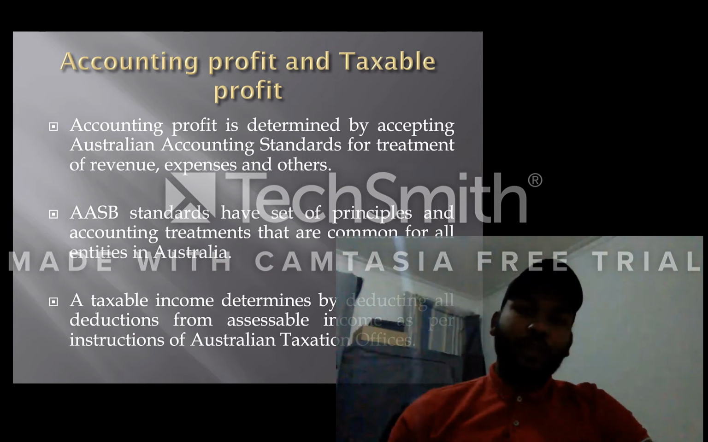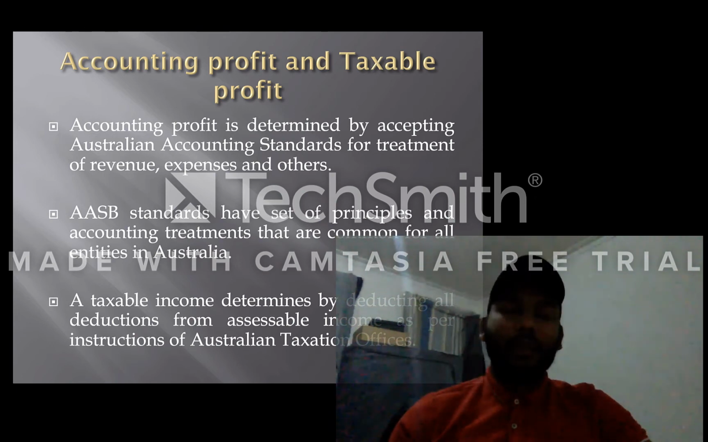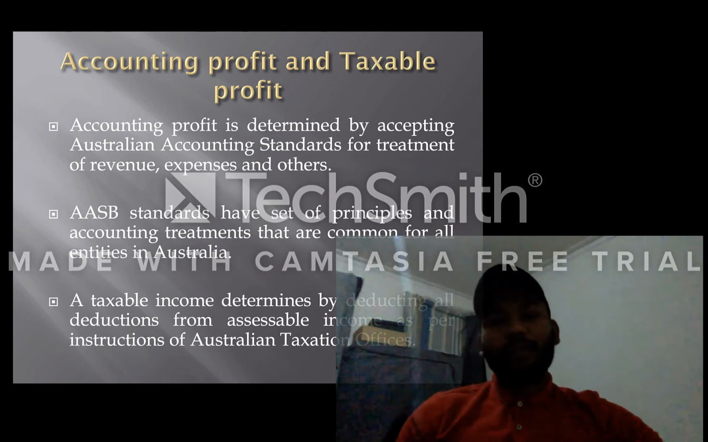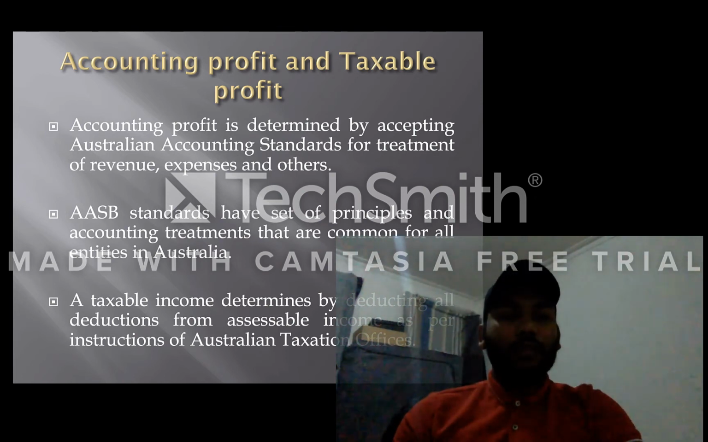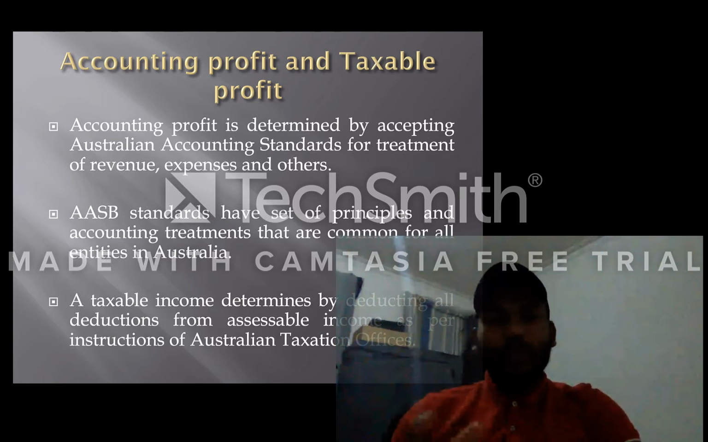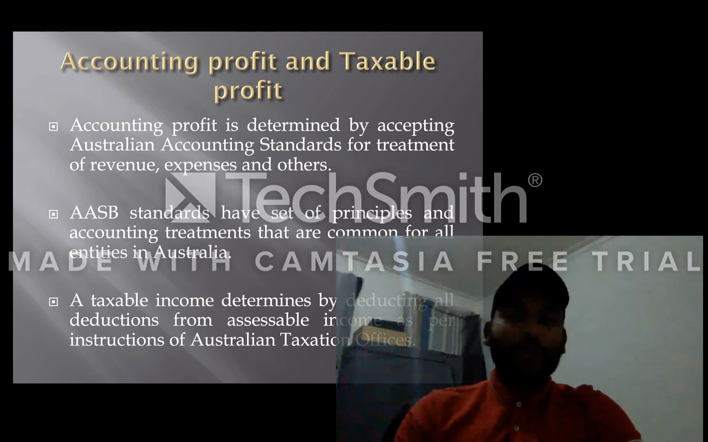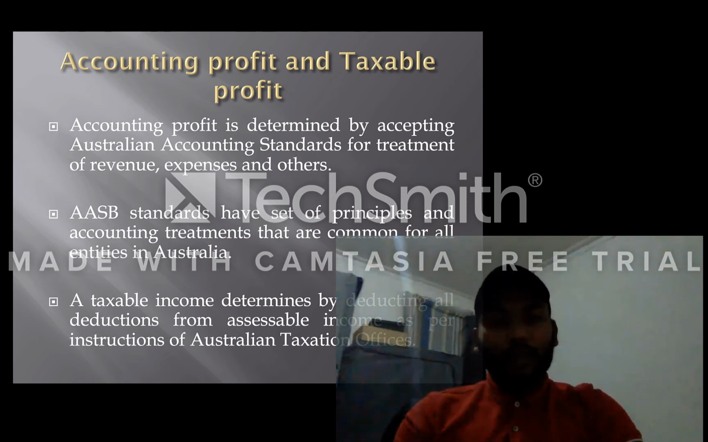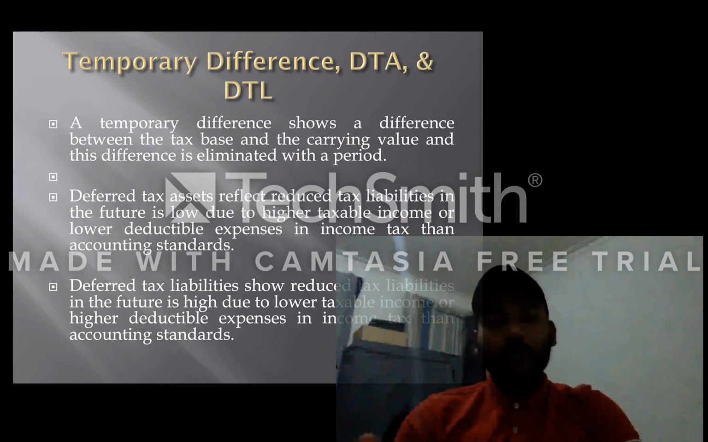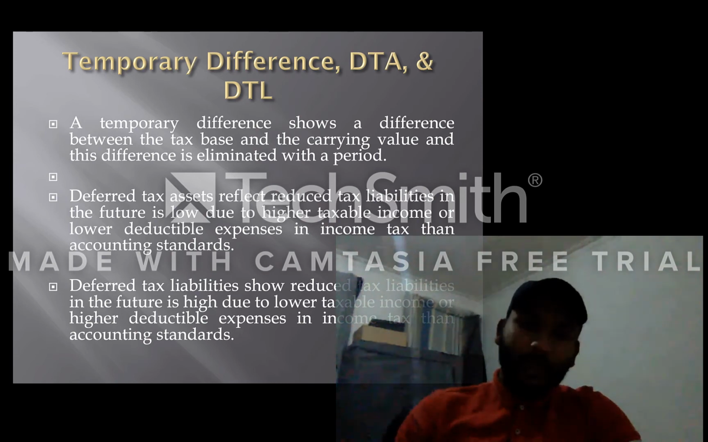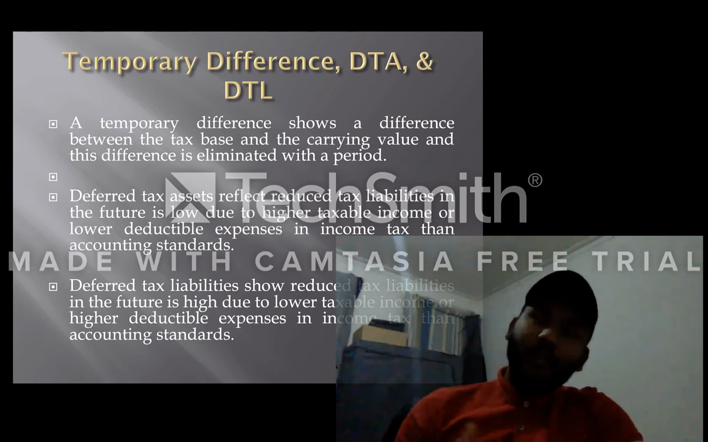Temporary differences of deferred tax asset and deferred tax liability. We call them DTA and DTL in short. The temporary difference shows a difference between the tax base and the carrying value, and this difference is eliminated within a period. Deferred tax assets reflect that the tax liability in the future is lower due to higher taxable income or lower deductible expense in income tax than in the accounting standards.